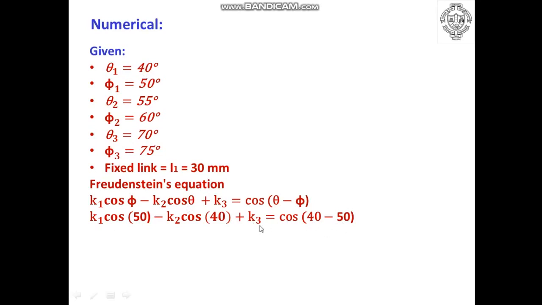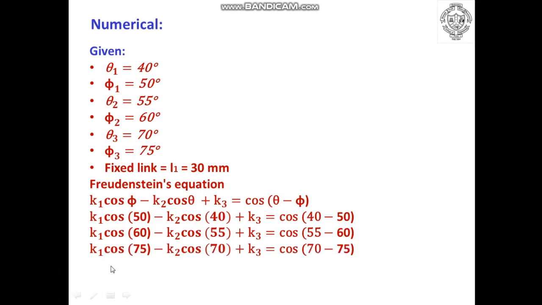So this is the first equation. Phi is considered as phi 1 and theta is considered as theta 1. Now we have to consider theta 2 and phi 2 to get equation number 2. So K1 cos 60, which is phi 2, minus K2 cos 55, which is theta 2, plus K3 is equal to cos 55 minus 60.